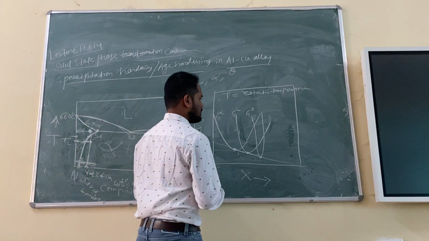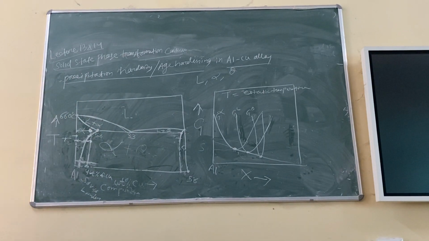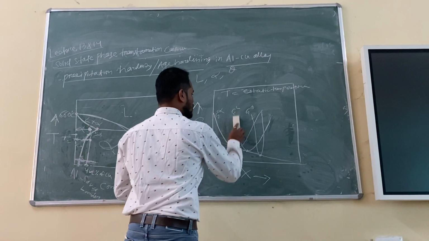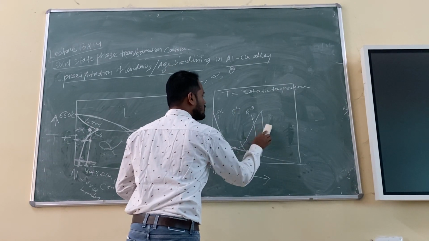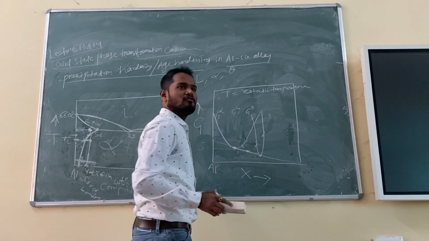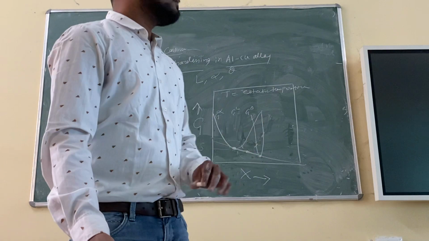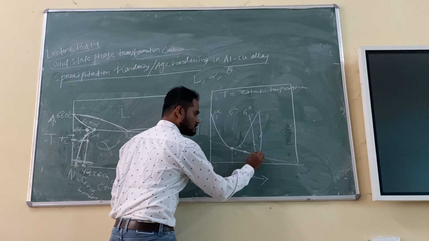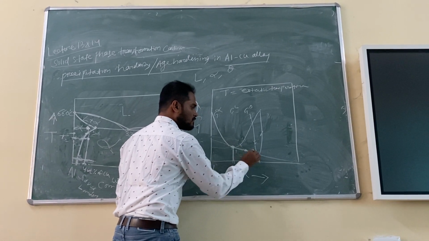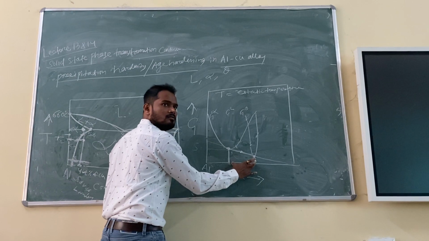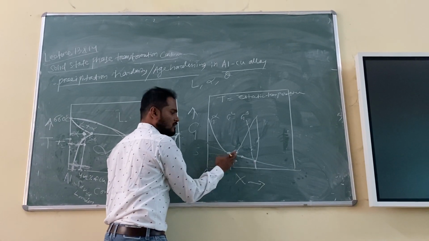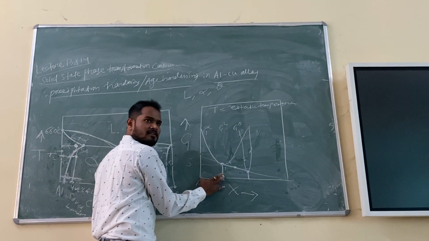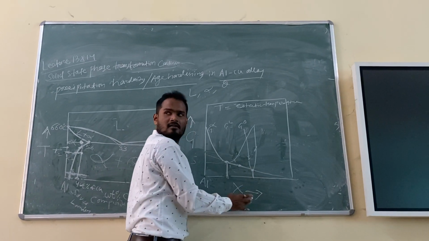So this is now. Okay, forget about this line. See, we are not dealing with liquid. We are dealing with solid and solid, right? Anybody remember what this part is? This is the stability range of alpha and theta. This part is the alpha region, and this part is the theta region, right?